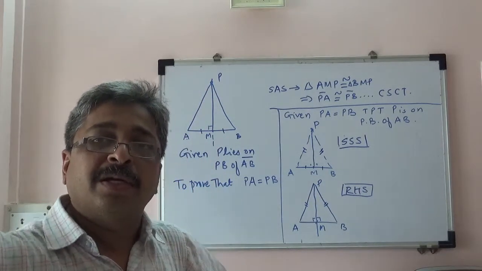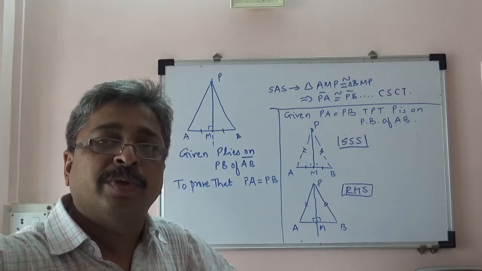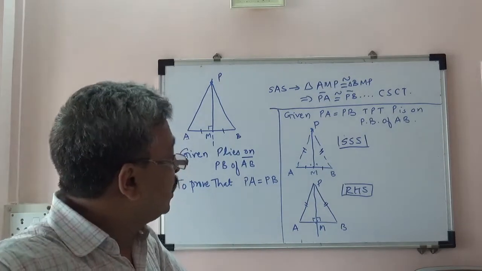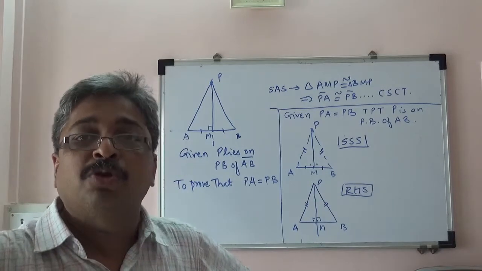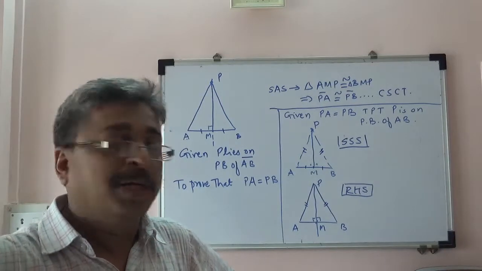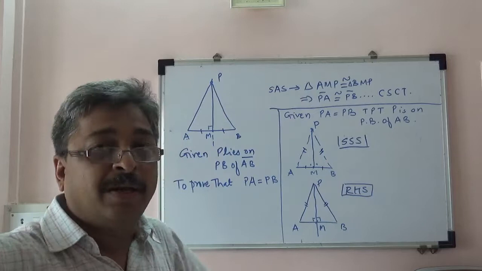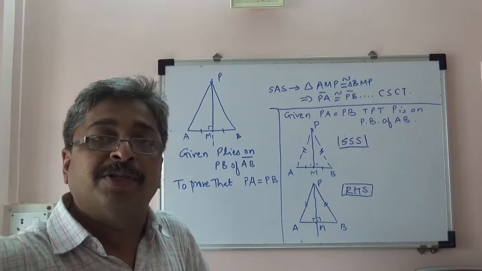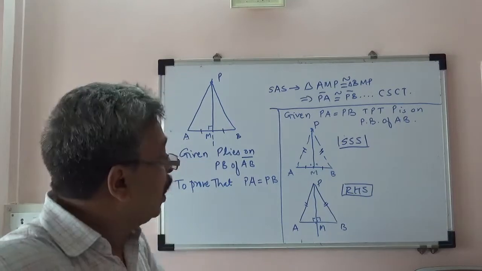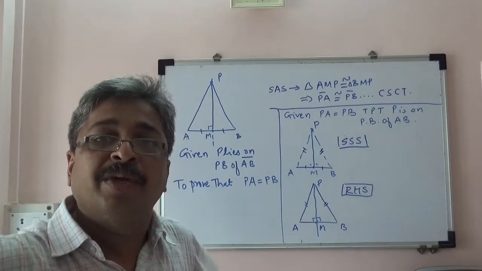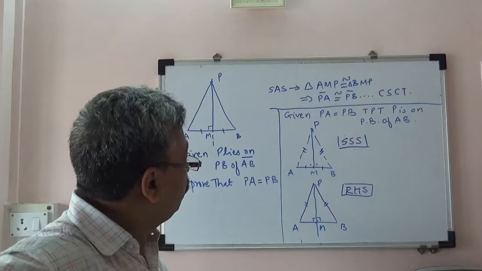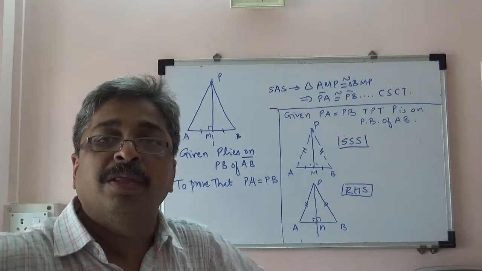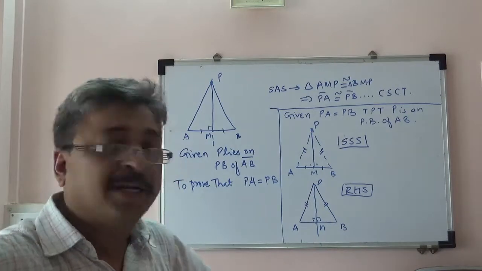If you cannot create two distinct triangles, then there is no question of proving them congruent, and hence at that time we will not have sufficient tools to argue that the perpendicular from P will definitely intersect AB. It requires more rigorous treatment, which is not in our scope right now. However, it can eventually be proved if we get into that rigor, but for the time being we will assume that the perpendicular from P on AB will intersect AB.